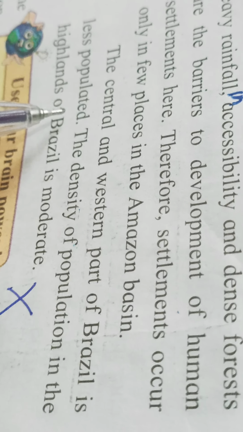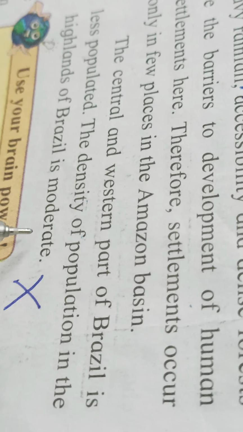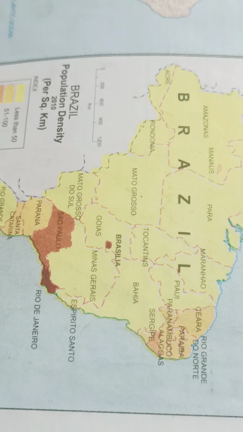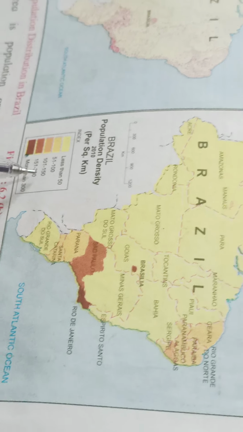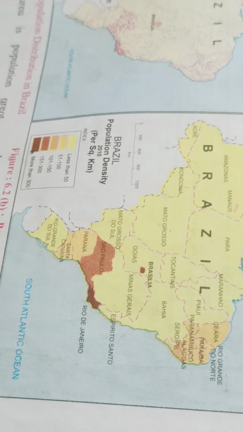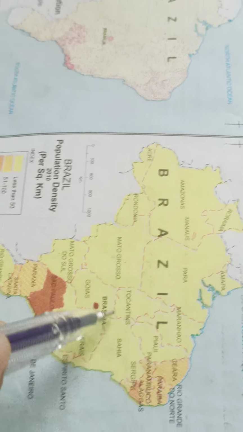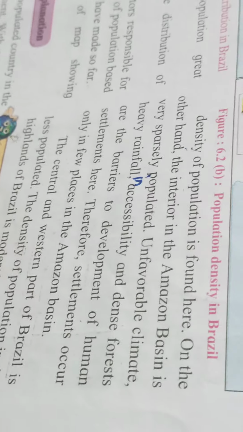The central and eastern part of Brazil is less populated. The density of population in the highlands of Brazil is moderate. Moderate means neither low nor high. That you can see here, between 101 and 150. It is known as the moderate population, which is in the Brazilian highland. This area is the Brazilian highland with the moderate population.